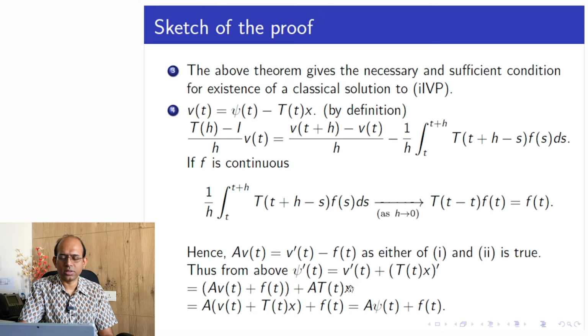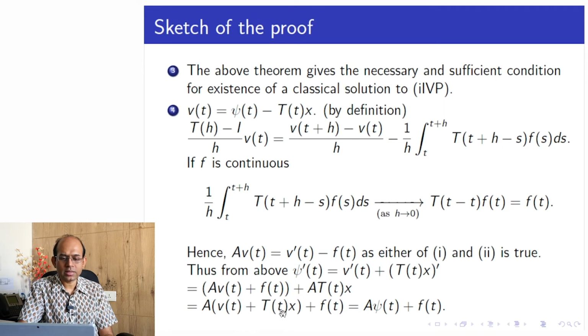That we have seen in the beginning of the topic of semigroup theory. Now I see the operator A here, and here also operator A arises, so we can take A common from these two terms. Inside the bracket I would get v of t plus T(t)x, and then plus f of t.